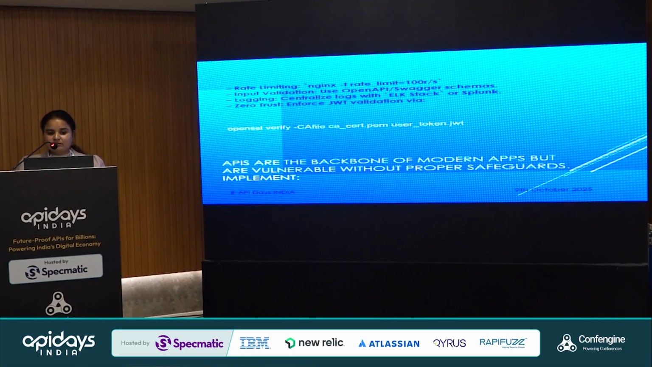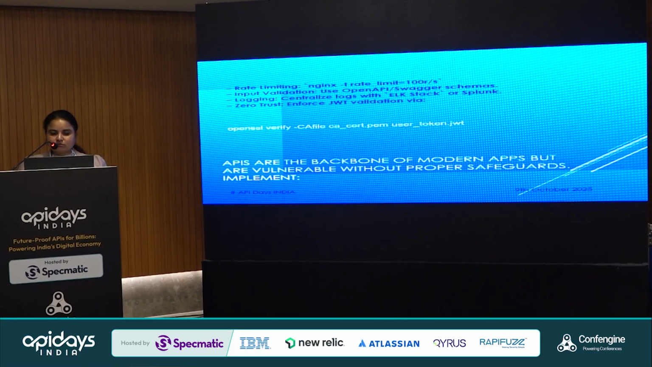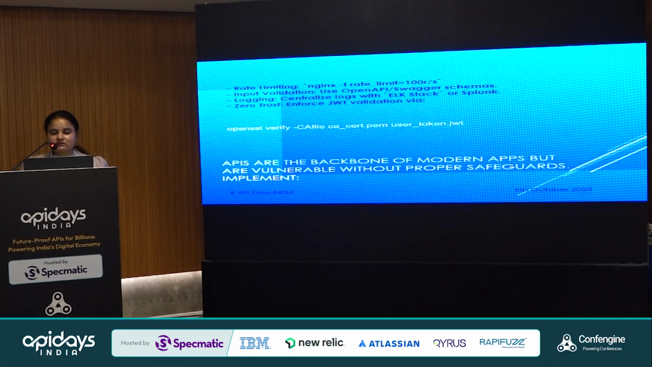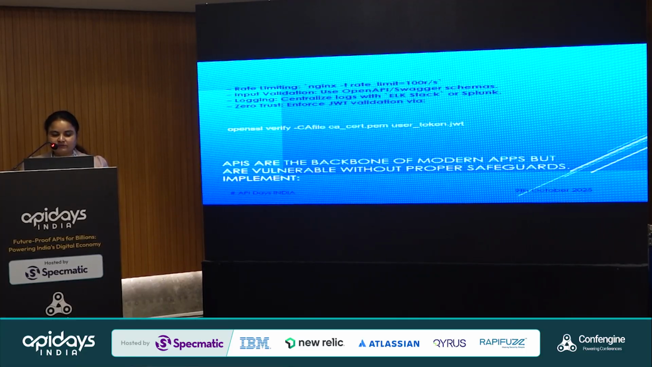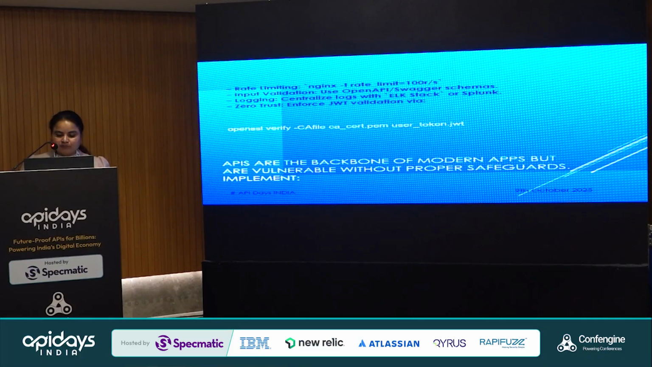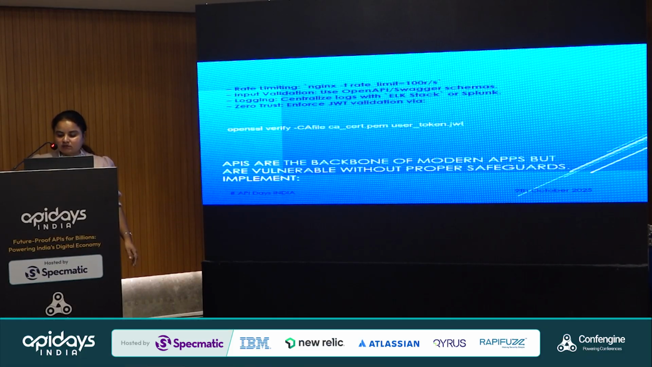Even the ELK stack or Splunk, and we are using Elastic at Barclays. We use those for logging and monitoring. The next one is zero trust. We know that JWT validation has to be applied. This is a best practice for our developers. These are some of the recommendations for safeguarding our applications. Moving to the next slide.